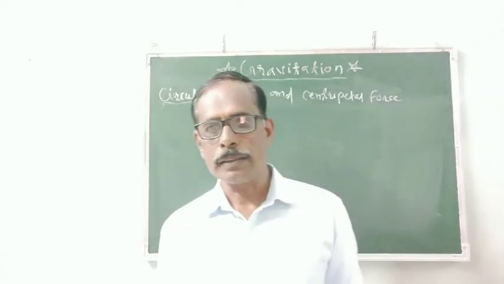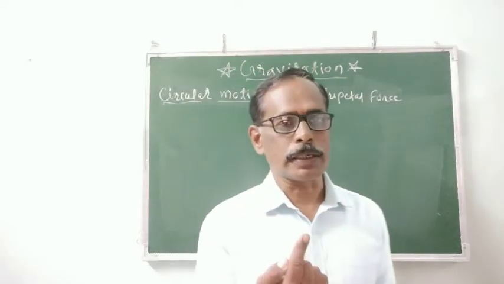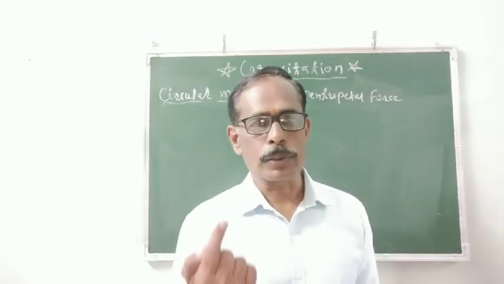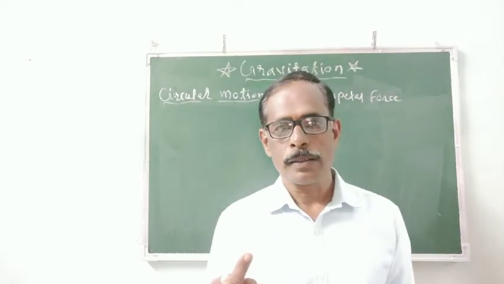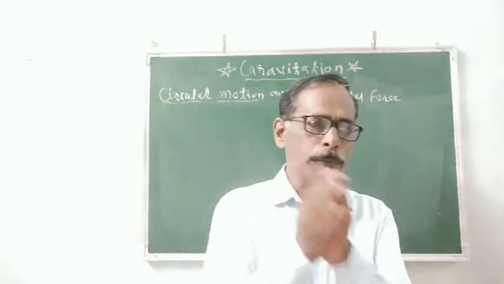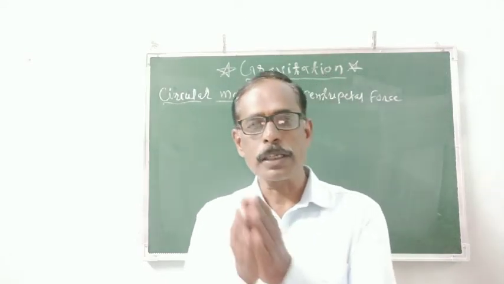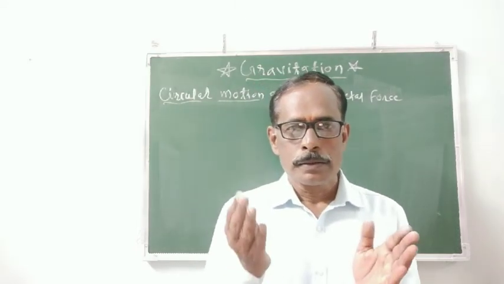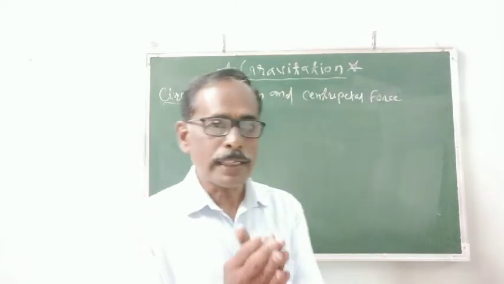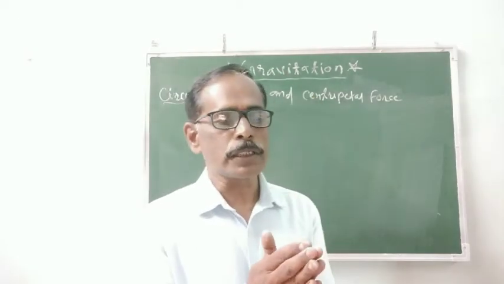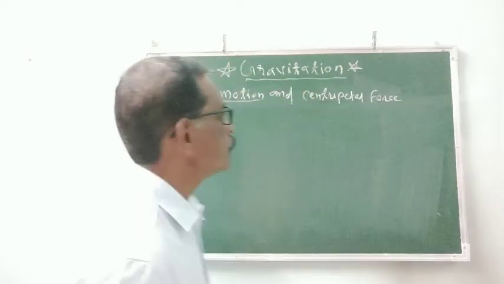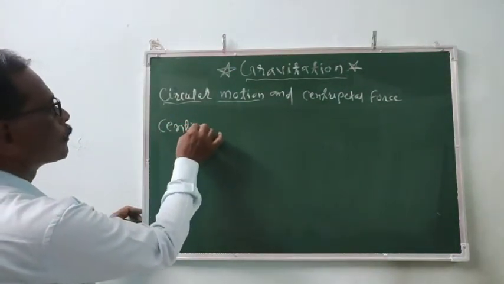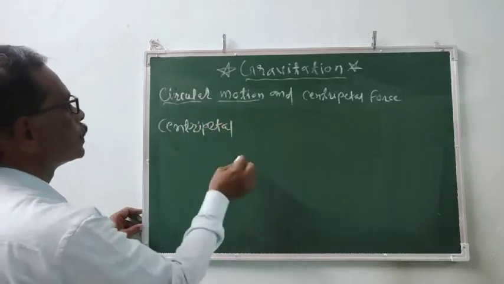What is the reason behind it? When an object is in a circular path, that circular motion does not change until a force is applied on it. So the applied force is the reason. Applied force is the reason for that circular motion. The direction of that applied force is toward the center, and that force is known as the centripetal force.